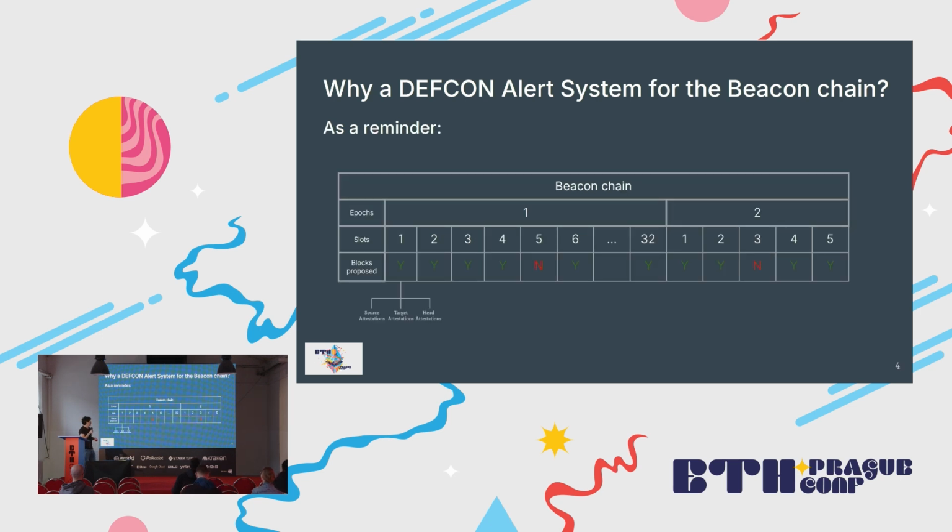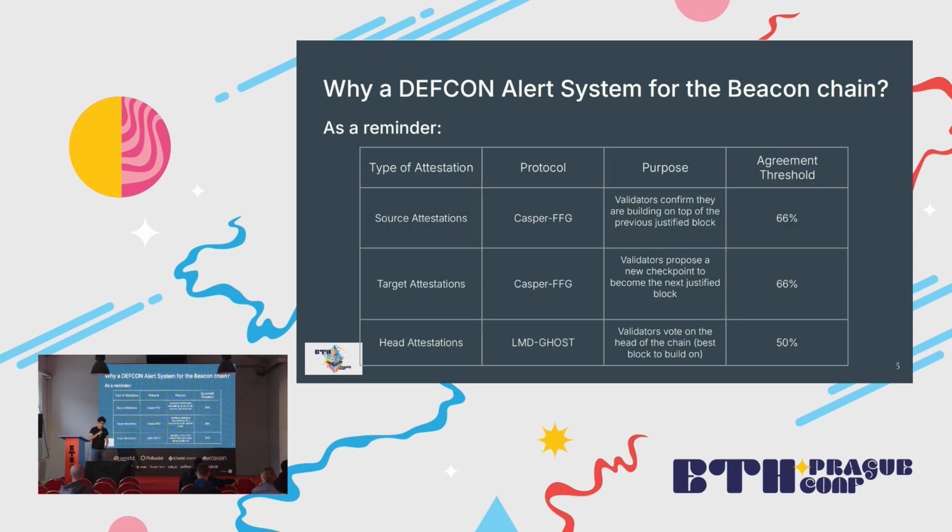Just as a quick reminder, the beacon chain is composed of epochs. Each epoch has 32 slots, and each slot should have a block proposed. For a block to be proposed, we need a proposer, and we need all active validators making attestations. So we have 3 types of attestations, as you surely know. We have source, target, and head attestations. Source and target attestations are in charge of block finalization, and for this to happen, we need 2/3 of validators agreeing. And for head attestations, we need 50% of validators agreeing.